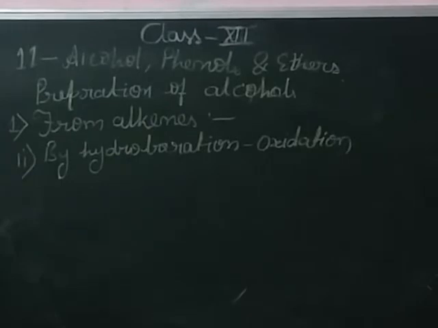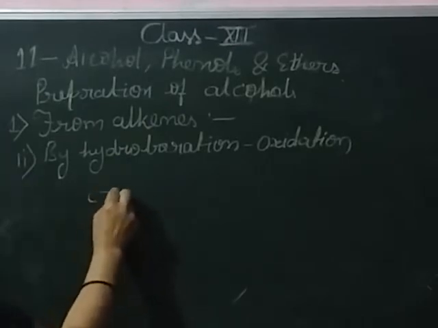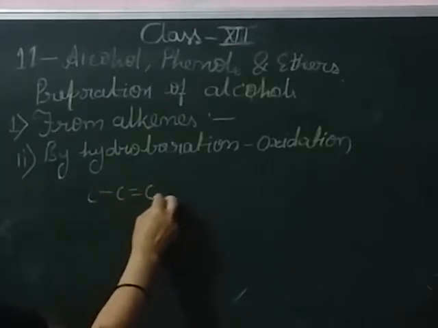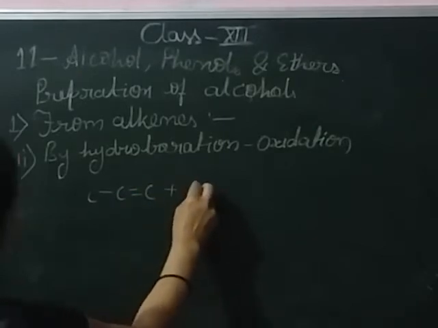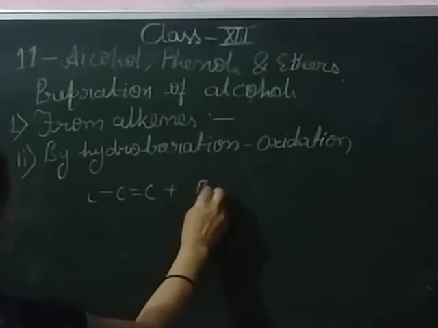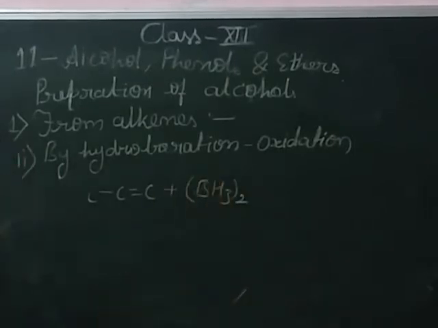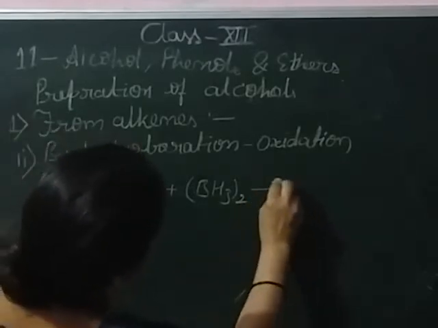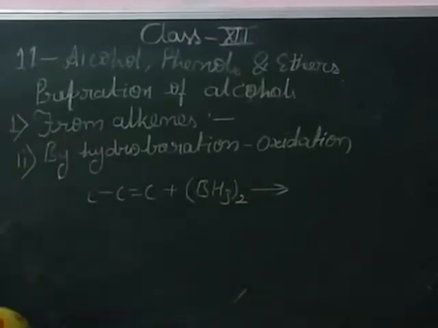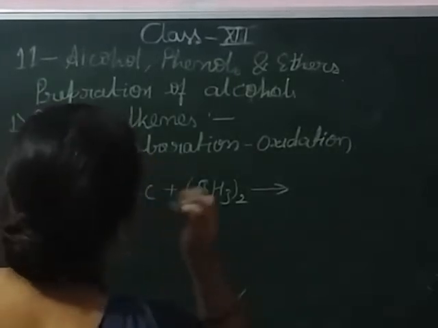In this reaction, alkene like propene reacts with diborane. When alkene reacts with diborane, it forms monoalkyl boranes.